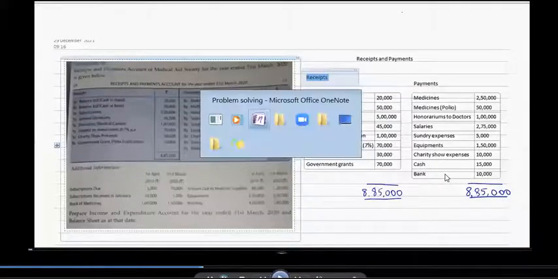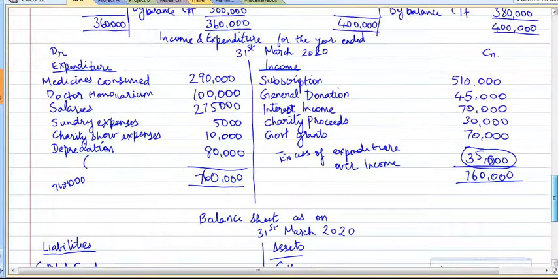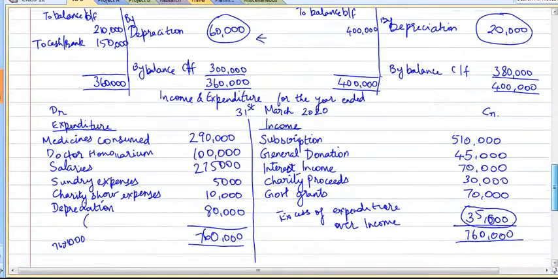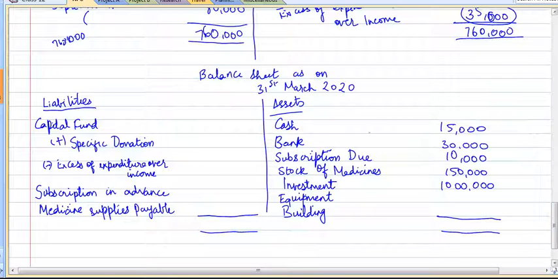How much was the closing balance of equipment? 3 lakhs, and building of 3,80,000. So equipment has a balance of 3 lakh and building of 3,80,000.